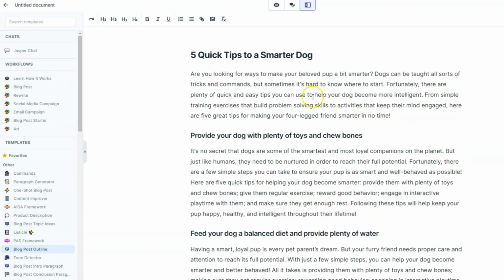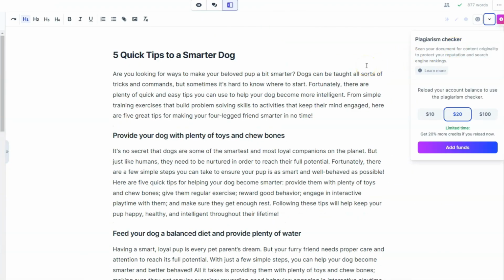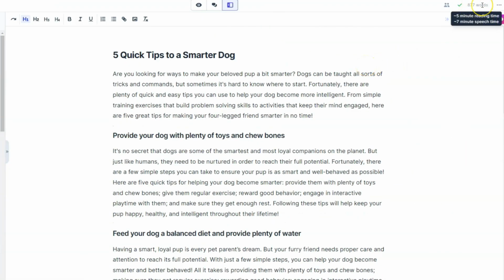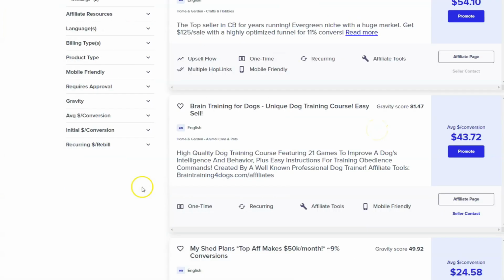Of course, we need to do some editing. We need to read the article and check if this article is unique. We can see the word count, that we have almost 900 words in this article, and this is perfect for Medium. Another step that I want to do is to add a PDF article that will have a link to the Clickbank product that we are promoting.